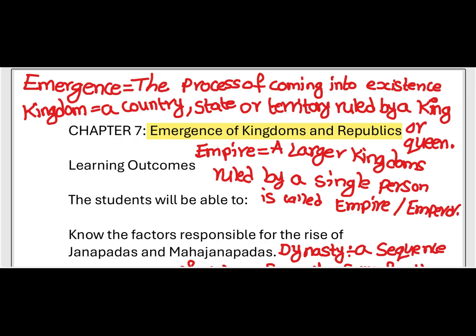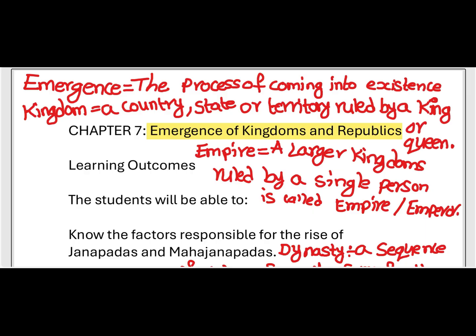If that person controls more than one school, two or three schools, combining that whole territory and taking control of those schools, it is called an empire. In simple terms, the person who controls more than one kingdom and rules them is called an emperor. This is the simple meaning of those two words.